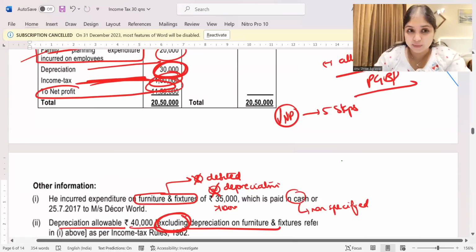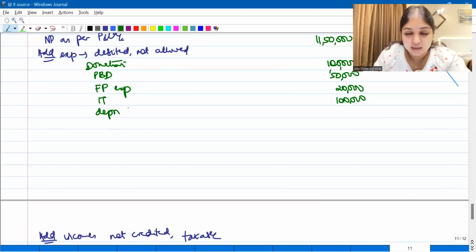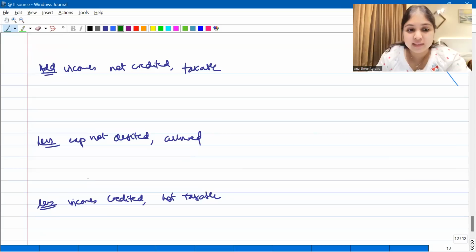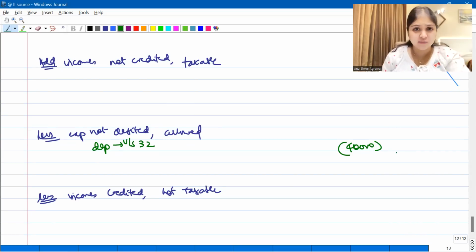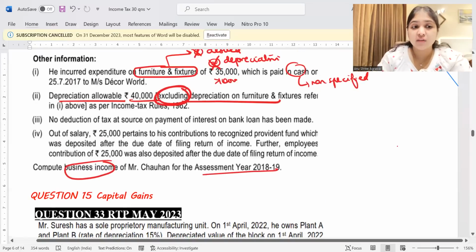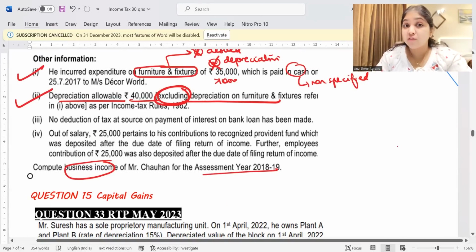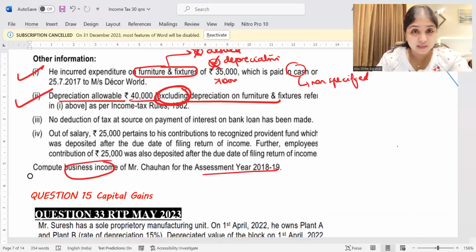So I'll disallow that depreciation. Depreciation which is there in the P&L account, 30,000, I'll disallow. Instead, I will allow depreciation under section 32 of Income Tax Act, which is 40,000. And this depreciation does not include furniture and fixtures depreciation. Anyways, it should not include it, because furniture and fixtures is not depreciable in this question, since more than 10,000 we have paid using non-specified mode.